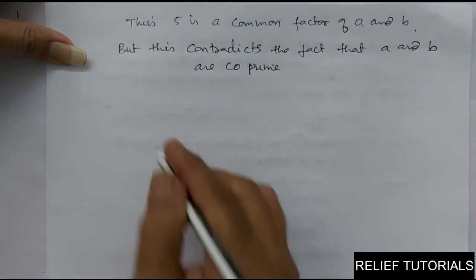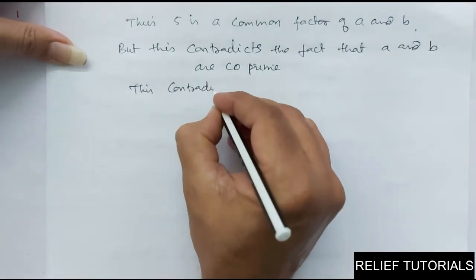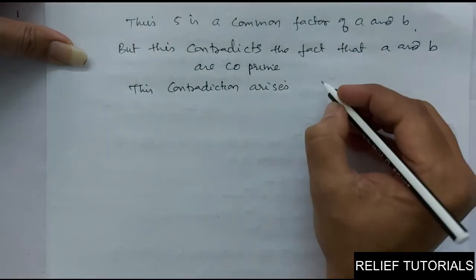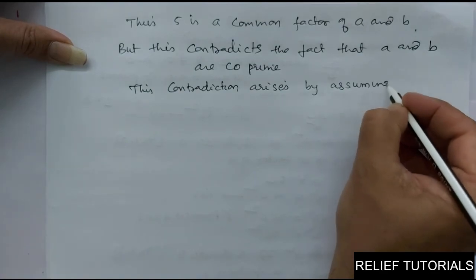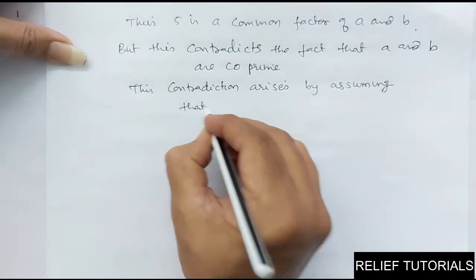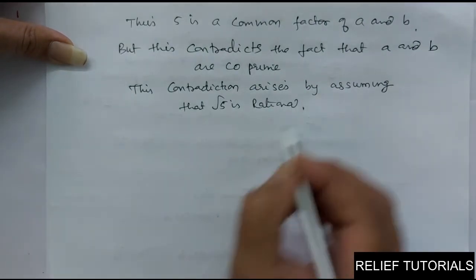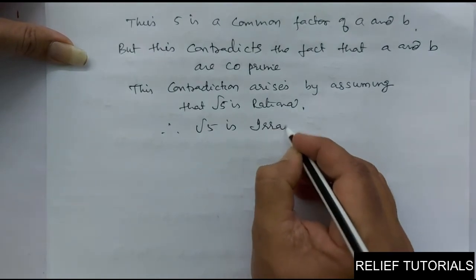So we can say this contradiction arises by our assumption, by assuming that root 5 is rational. So therefore our assumption is wrong. So therefore root 5 is irrational.